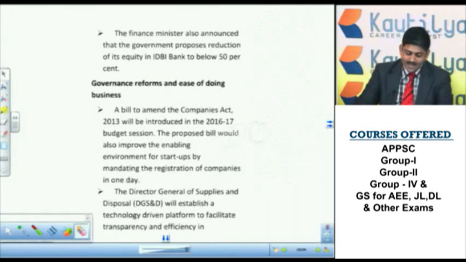They may even give you SIDBI. SIDBI is Small Industries Development Bank of India. This IDBI is Industrial Development Bank of India.